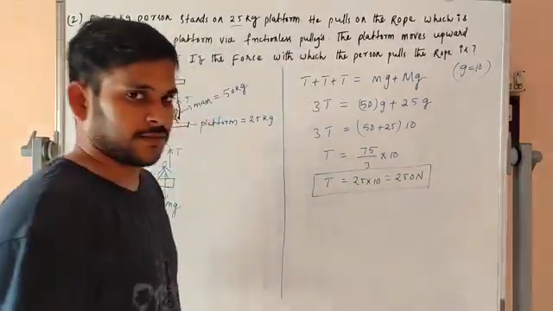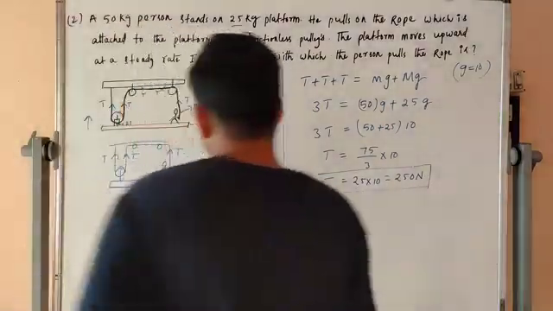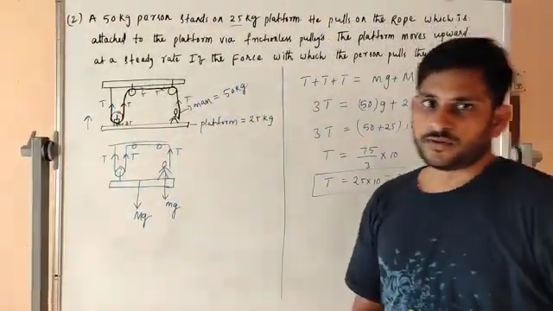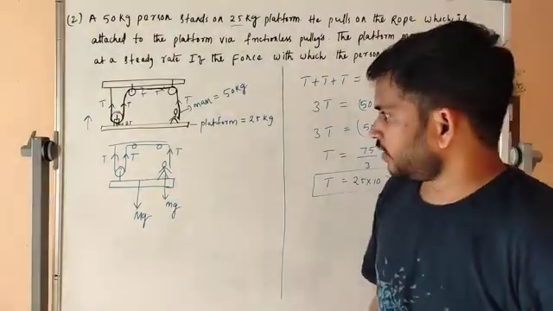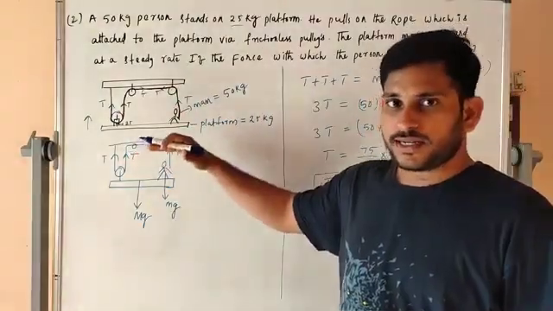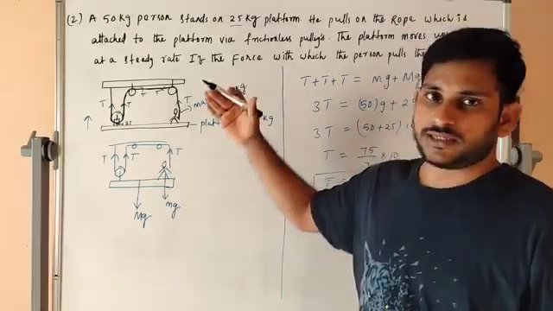Simple. That's it. We have to understand the problem firstly. Then we draw one free body diagram from the given question.